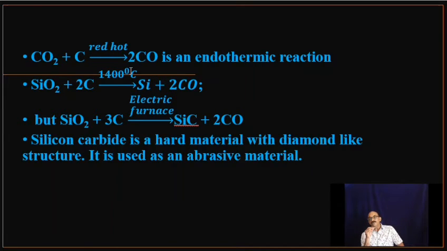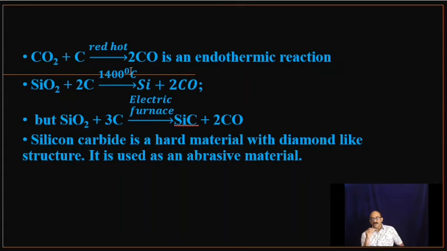Carbon dioxide formed first due to the burning of coal goes up, and where it meets carbon coming down, we put carbon from the top of the furnace into the blast furnace. When they meet, these two react, forming carbon monoxide, and due to this reaction there is a slight drop in the temperature within a part of the furnace.